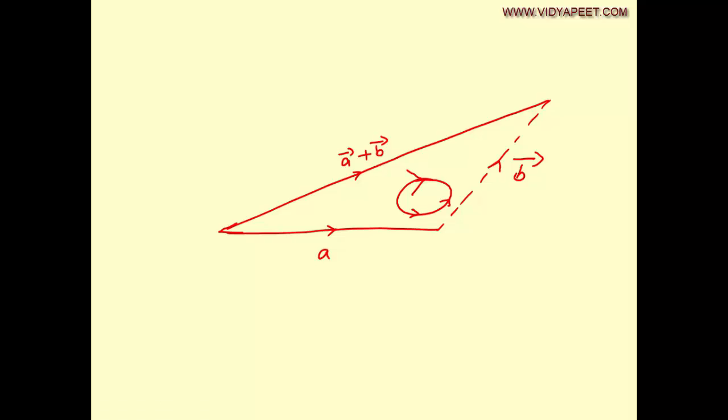So you can say if two vectors are taken in order, then the sum of them can be found out by completing the triangle and taking the sum in opposite order. So A plus B taken in order, the sum will be represented by this vector, say vector R, which is A plus B, that has to be taken in opposite order. This is what you call the triangle law of vectors. The statement is, if you have two vectors taken in order, then the sum can be found out by completing the triangle and taking it in the opposite order.